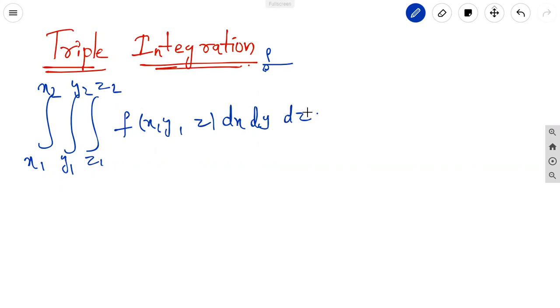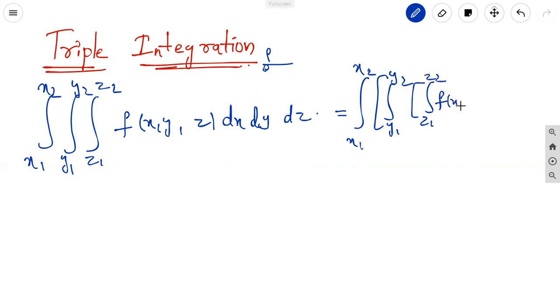Okay, here they have given directly real limits, then we can do the z integration first. That is equal to integral of x1 to x2, bracket of integral y1 to y2, bracket of integral z1 to z2 f of x comma y comma z into dz. After the z integration, we do the y integration. After the y integration, we do the x integration, applying the limits of the corresponding variables. Okay, this is one way of the triple integration.